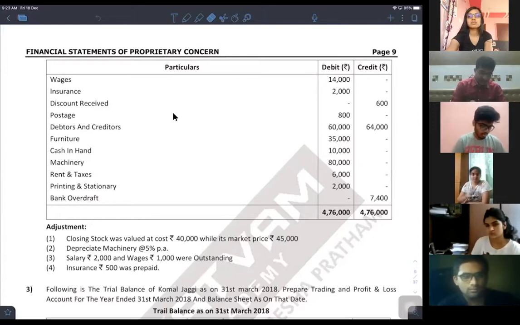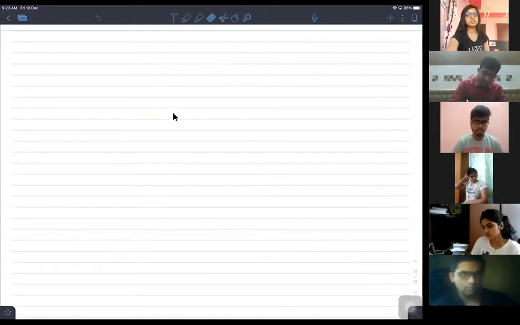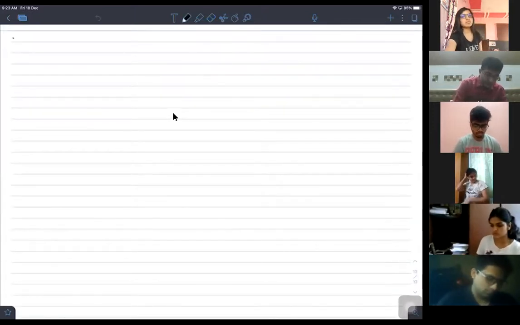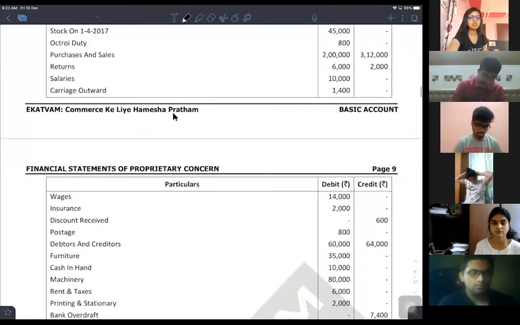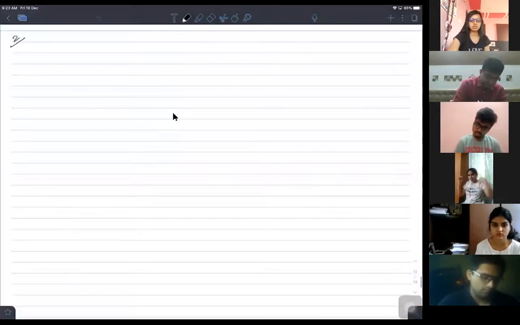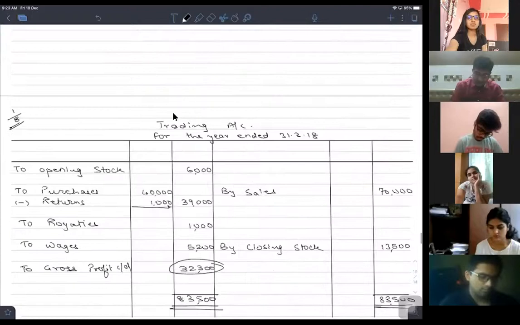Let's prepare the formats first. We are talking about question number 2. What is that page number? 8. We need the format related to trading account.